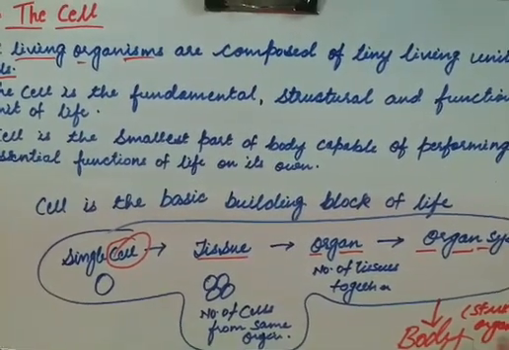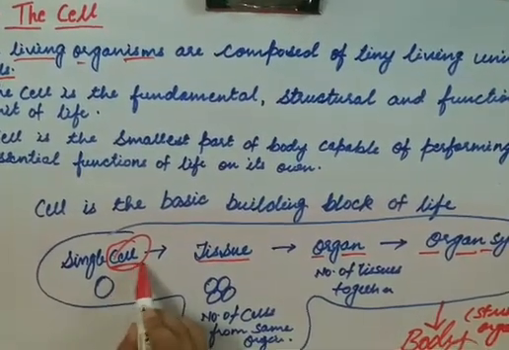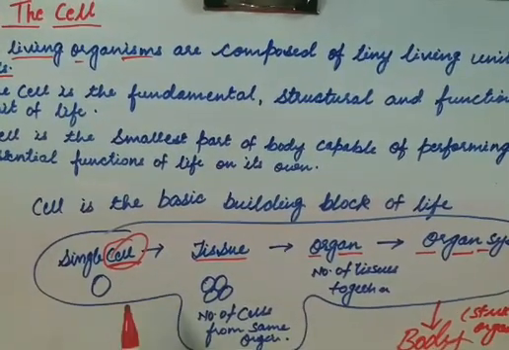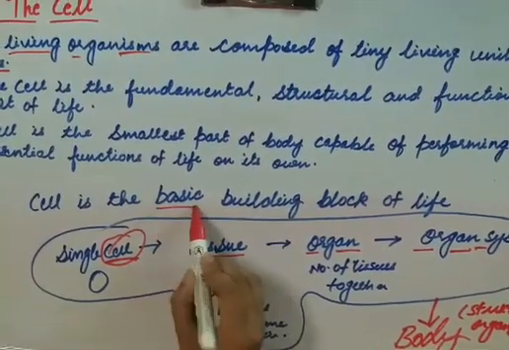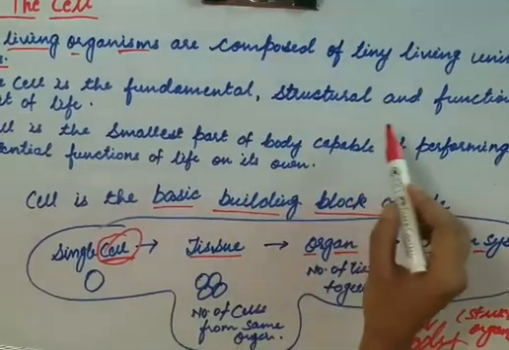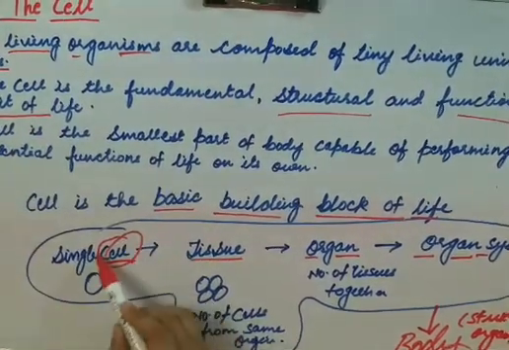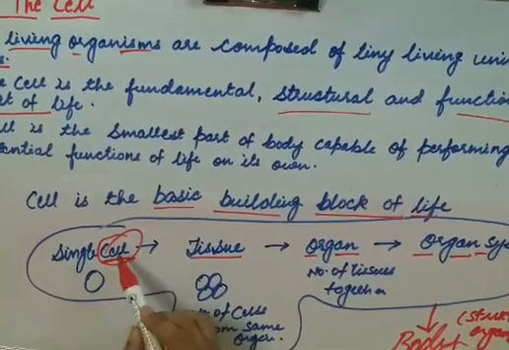This whole structural organization depends upon the building block, that is cell. So that's why the cell is the basic building block of life, as well as the structural and functional unit of life.